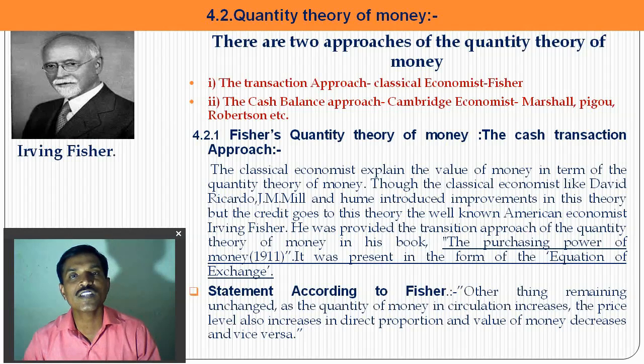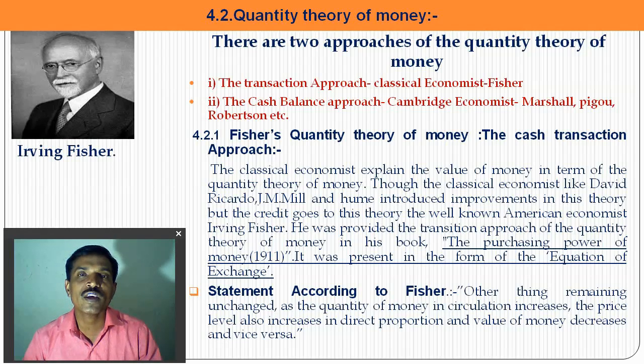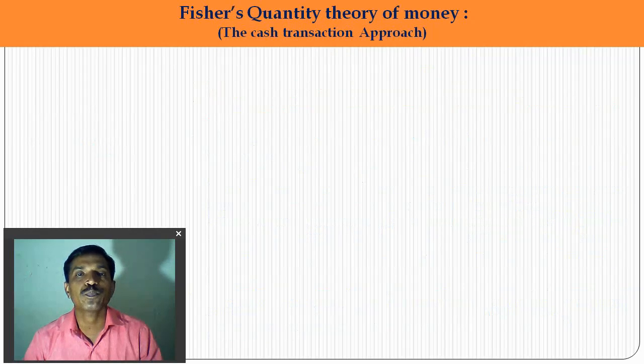The statement of Fisher's theory: when other things remain unchanged and constant, as the quantity of money in circulation increases, the price level also increases in direct proportion, and the value of money decreases, and vice versa. So when the money supply becomes double, the price level also becomes double and the value of money becomes half. On the other hand, when the supply of money becomes half, the price level also becomes half and the value of money becomes double. This is Fisher's quantity theory statement.